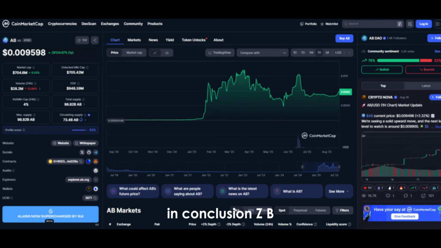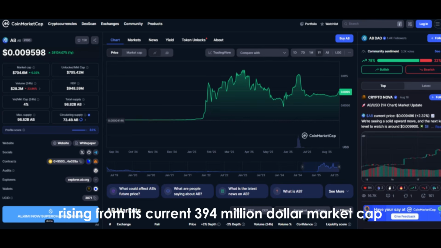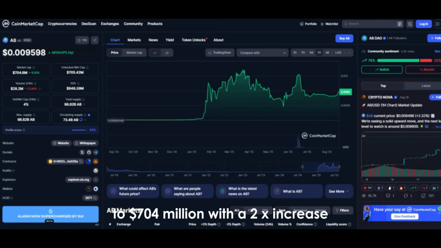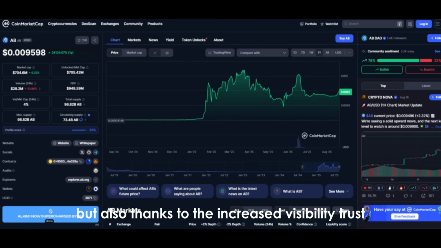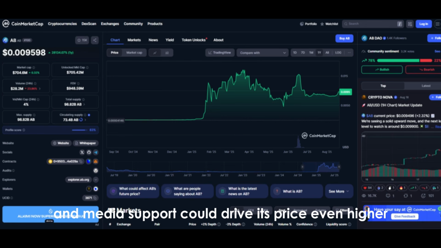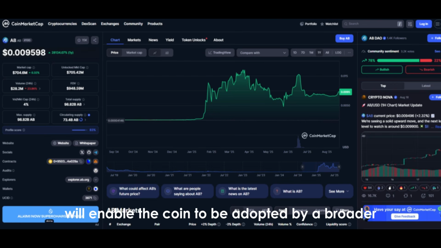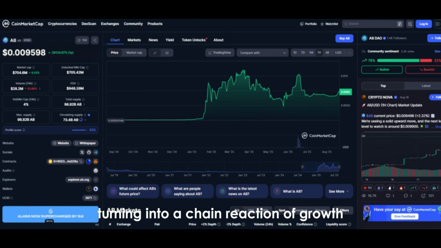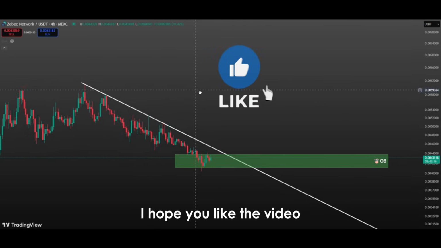In conclusion, Zbcn rising from its current $394 million market cap to $704 million with a 2x increase would not only push it into the top 100, but also, thanks to the increased visibility, trust, investor interest, and media support, could drive its price even higher. The symbolic power of entering the top 100 will enable the coin to be adopted by a broader investor base, increasing buying pressure and potentially turning into a chain reaction of growth. A 2x increase would serve as the initial catalyst, but afterwards, this growth could feed itself and lead to a much larger rise.